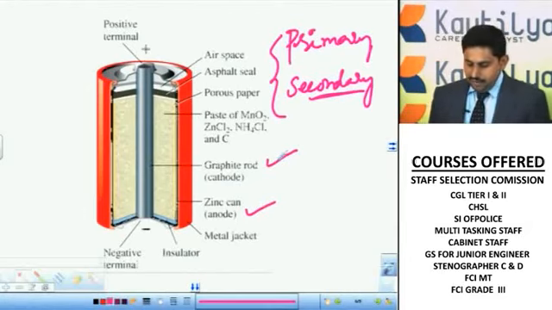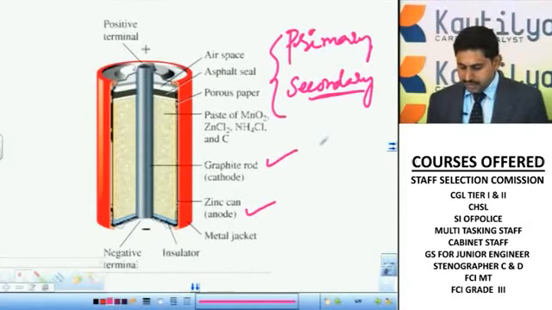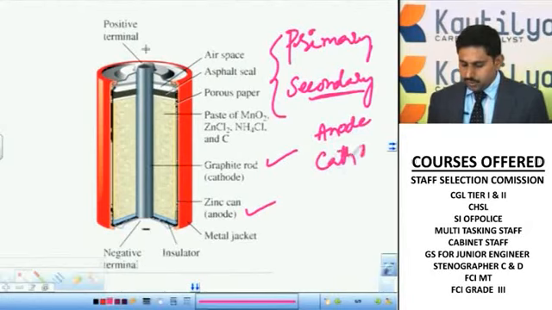In any kind of electrochemical cell, whether primary or secondary, there is a compulsory requirement of electrodes, an anode and a cathode. Along with that, it consists of an electrolytic solution.